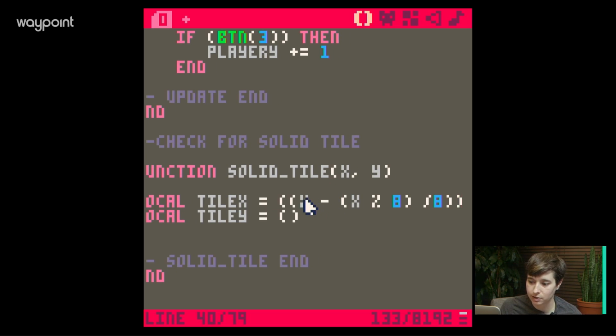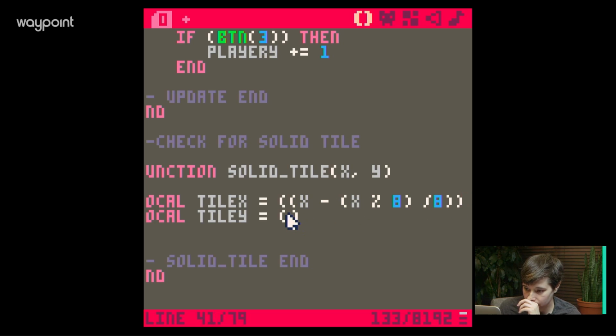Here's the cool trick if you have lots of parentheticals: you count the open ones, and then you count the closing ones. So 1, 2, 3 open, and 1, 2, 3 close. That's the right number, and then you make sure it's all where it should be. So X minus all of this stuff, in its own group, and then over 8.